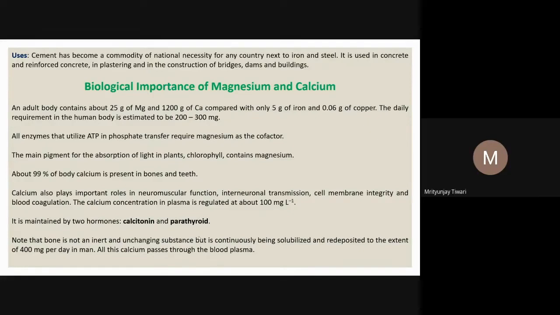And if that process was not there, what would happen? There might be a certain equilibrium. Otherwise, a bone fracture that happens would not be repaired. The bones are not inert and unchanging substances, but are continuously being solubilized or dissolved and redeposited to the extent of 400 milligram per day in a man. So 400 milligram of bone is dissolved and then redeposited, remade.